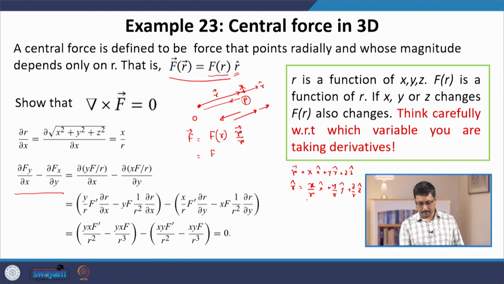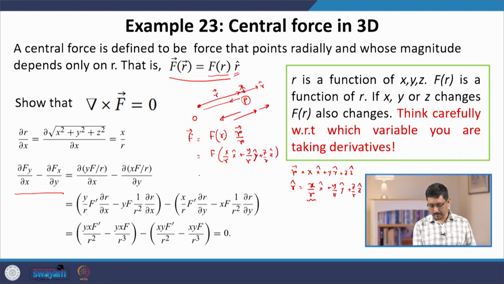this is the r hat x component. So F times x by r x hat plus y by r y hat plus z by r z hat. So Fx is F x by r, Fy is F y by r, and Fz is F z by r.